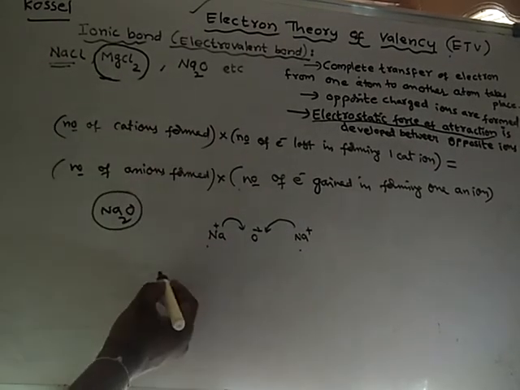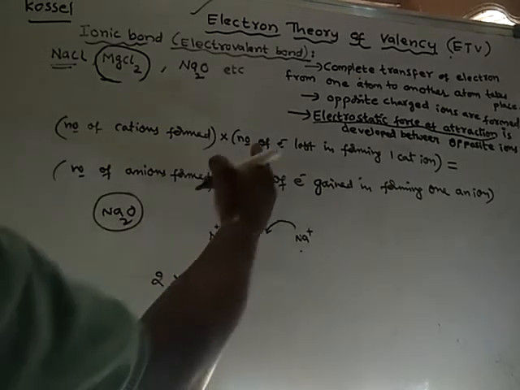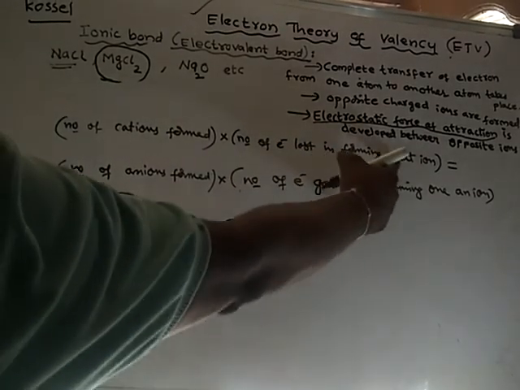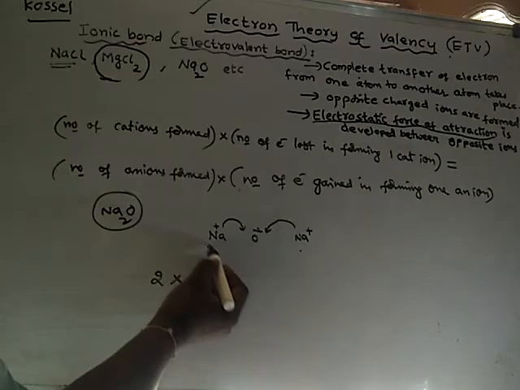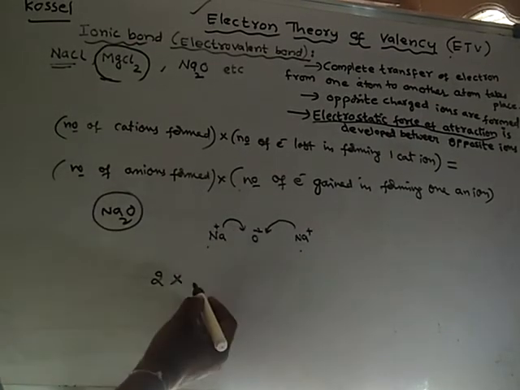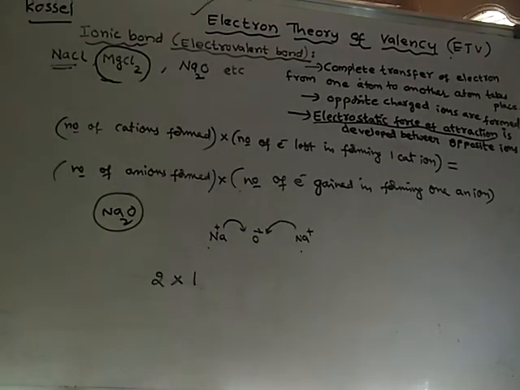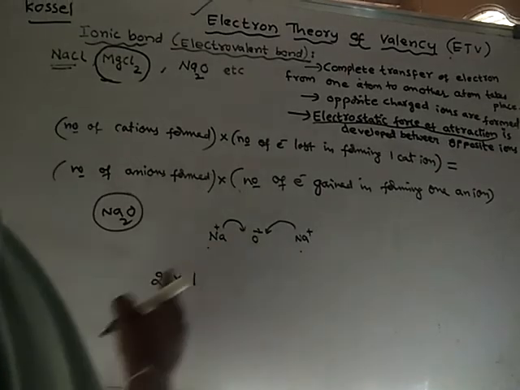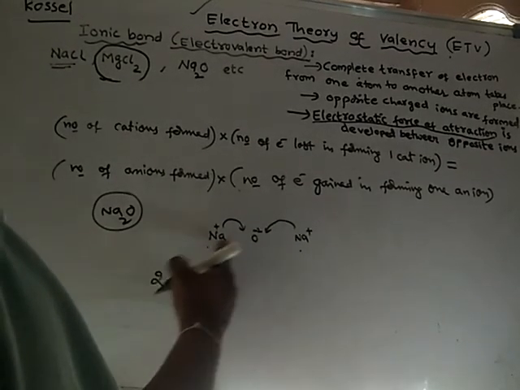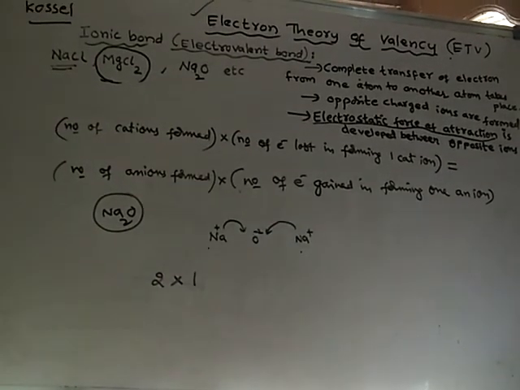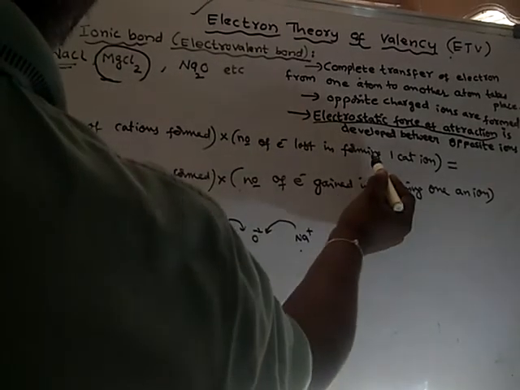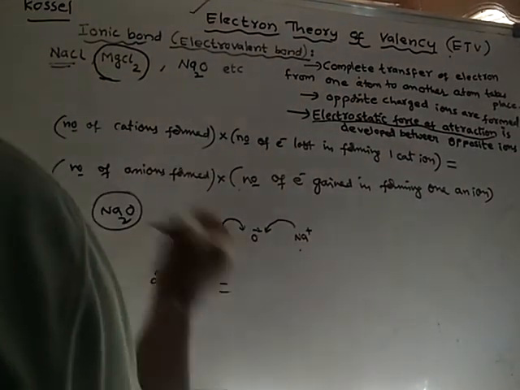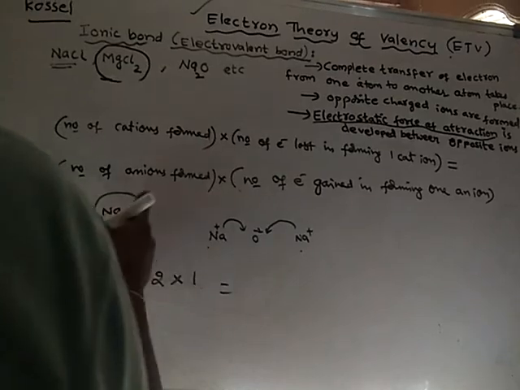So number of cations formed is 2, into the number of electrons lost in forming one cation. It is losing only one electron in the formation of one cation. So this one into this one is equal to this one into this one.